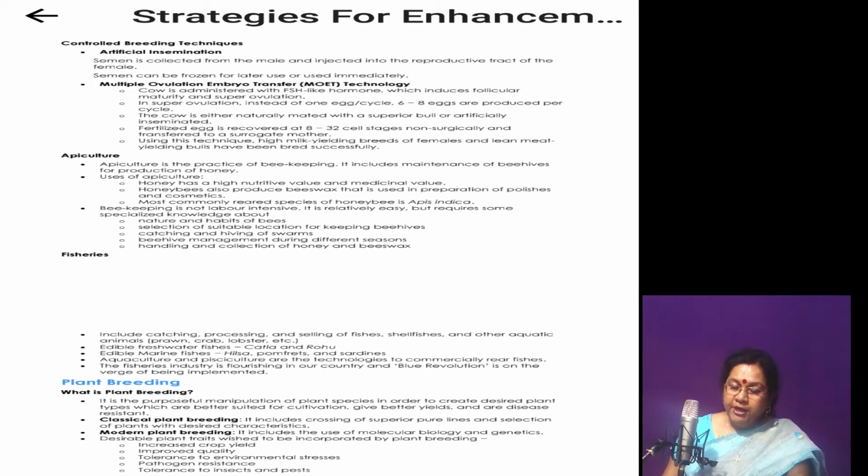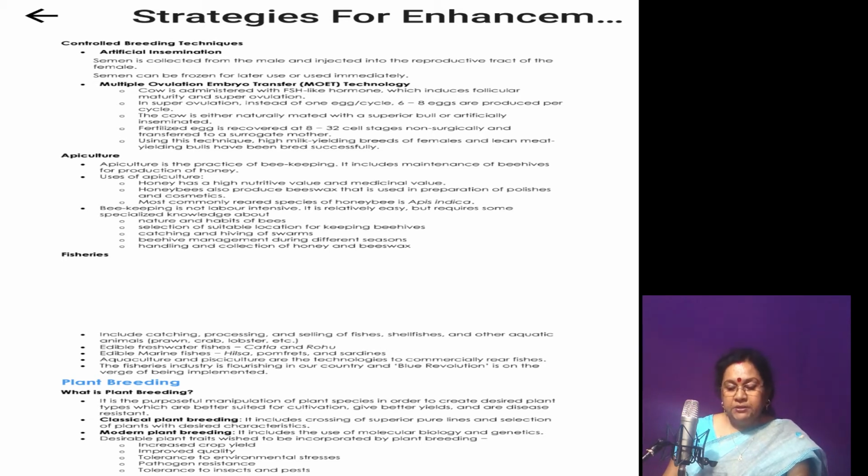Now, in the plant breeding program, what steps are employed to get a new genetic variety of a crop? First is collection of variability, that is germplasm collection. Better varieties of genes are selected, preserved, and utilized for hybridization.